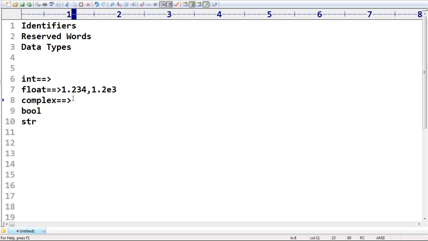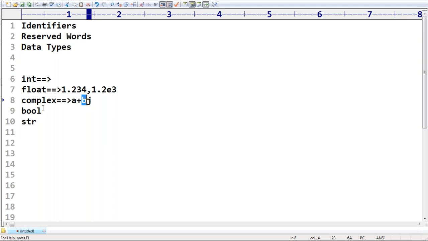Remember, a+bj is the form. The a part is by default considered the real part, and the b part is considered the imaginary part. Both a and b can be int type or float type. A can be specified in decimal, octal, hexadecimal or binary form, but b should be specified only in decimal form.